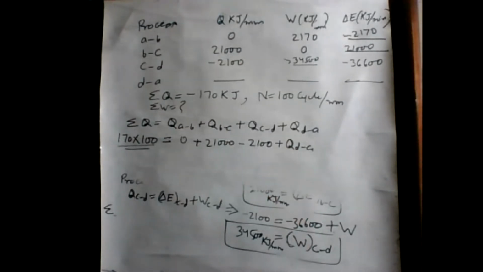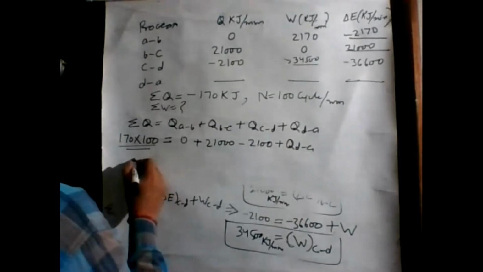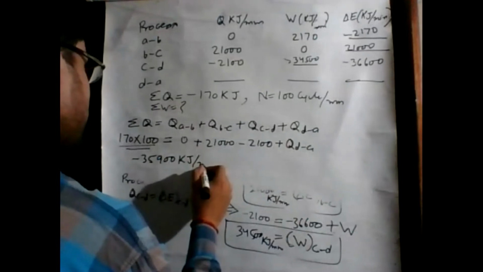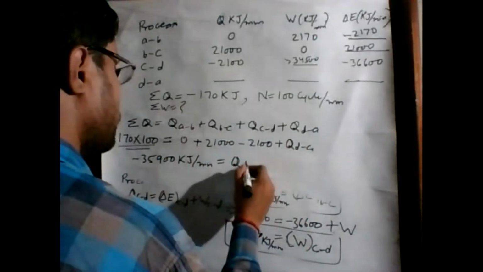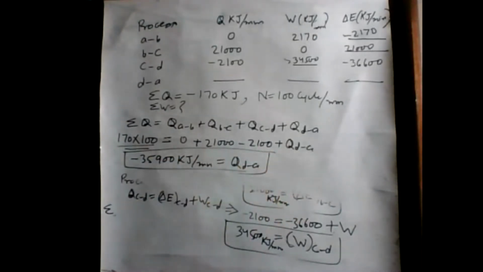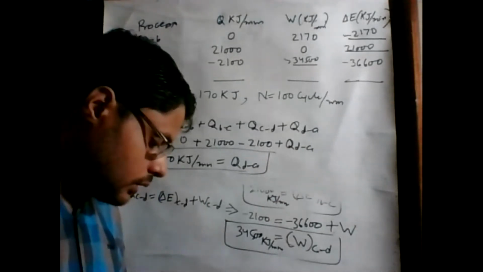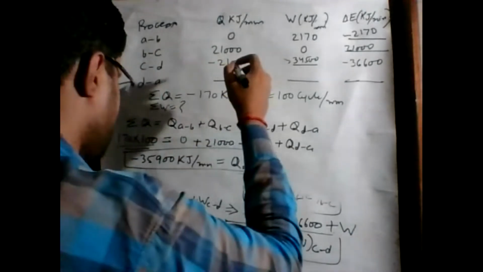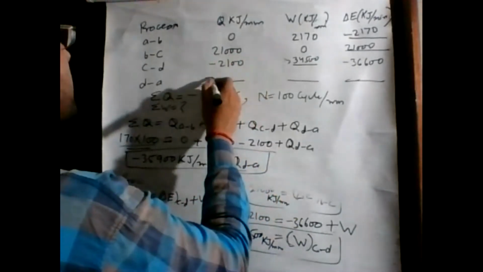we can calculate the amount of heat transfer in the D to A process. This is equal to minus 35,900 kilojoule per minute in Q D to A. So this is the expansion for Q D to A. We get minus 35,900 as the heat transfer in this problem. Now we can fill this place with minus 35,900.